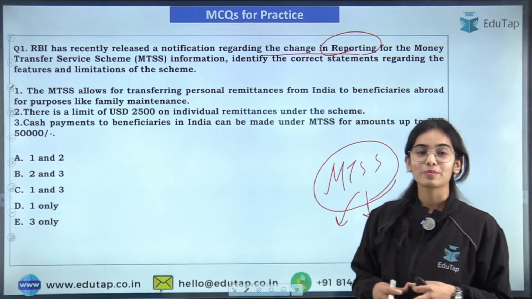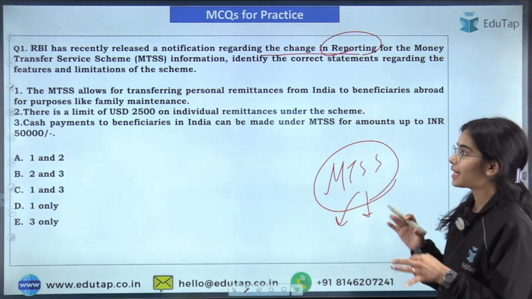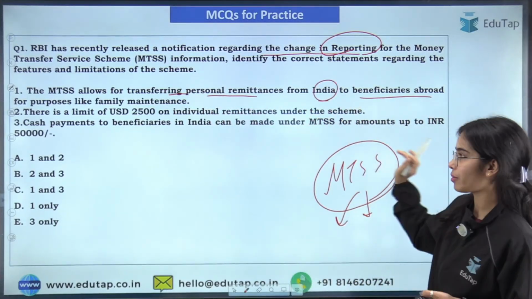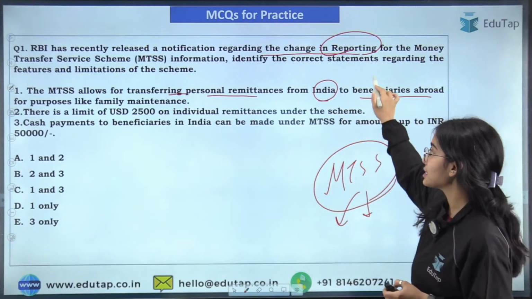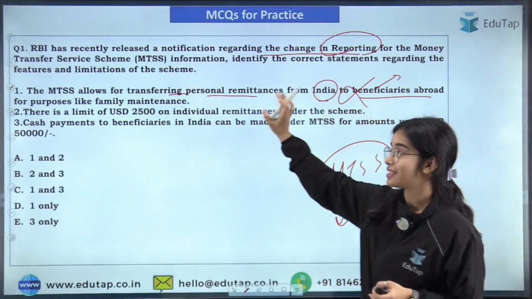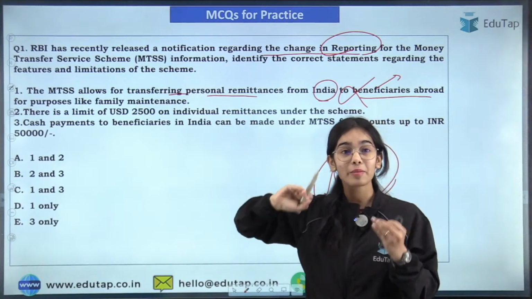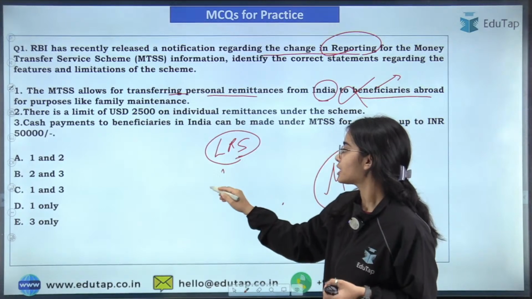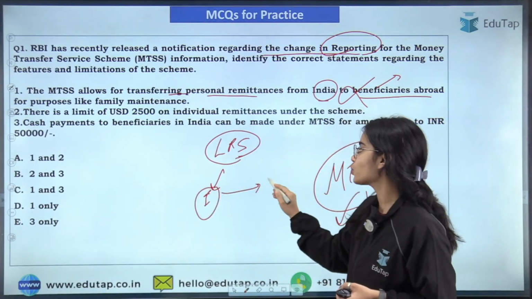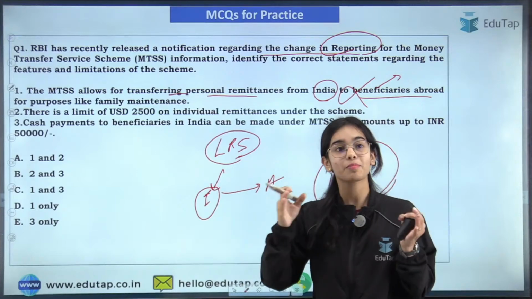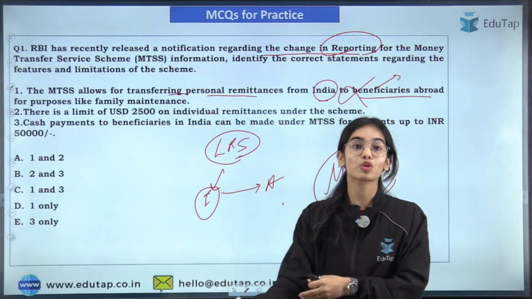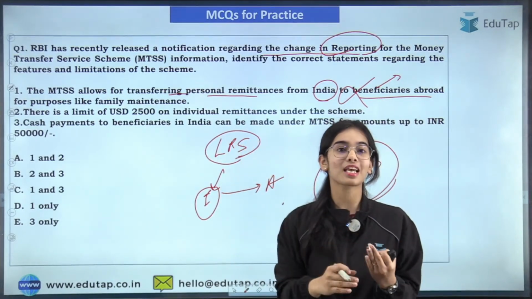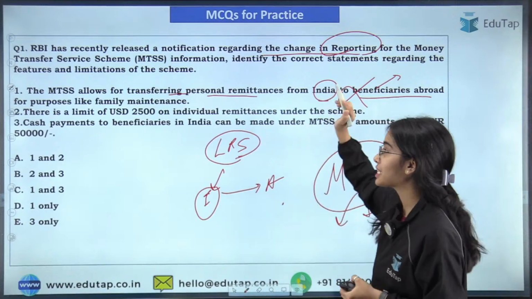Try to answer this question: the MTSS allows for transferring personal remittances from India to beneficiaries abroad. So this is not correct. This is incorrect because the Liberalized Remittance Scheme is the scheme through which remittances can be sent from India to abroad. But the MTSS is the Money Transfer Service Scheme through which money can be sent from abroad to India. So the first statement is actually incorrect.